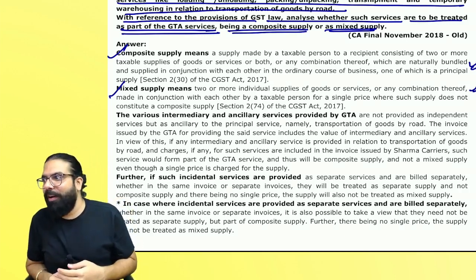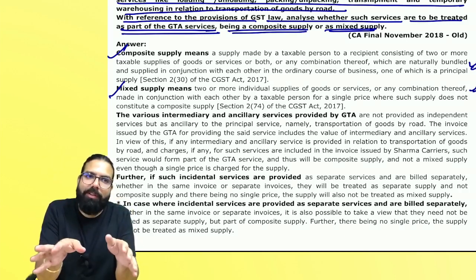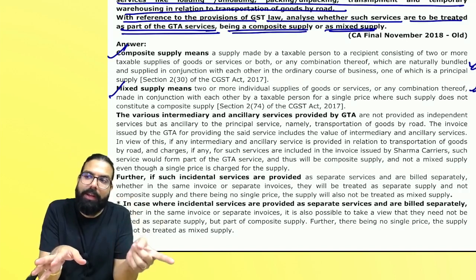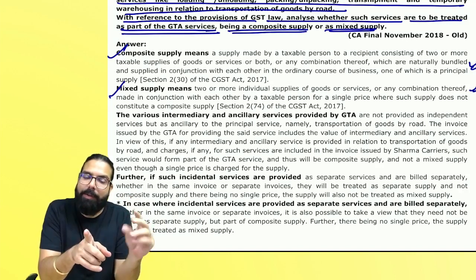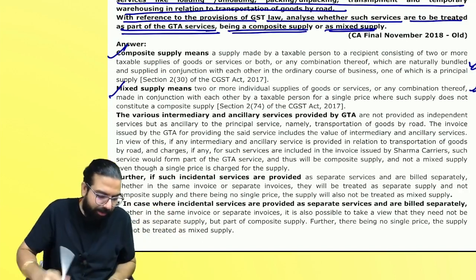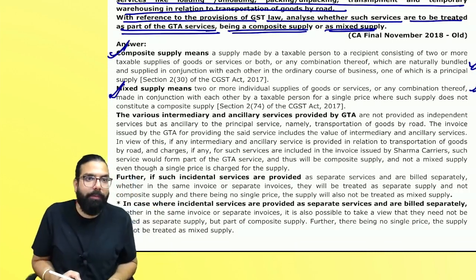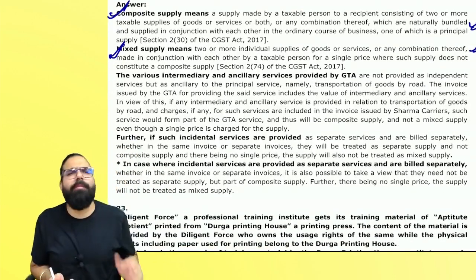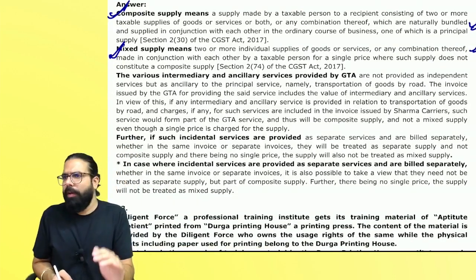Are we clear, everyone? So, sir, two or more individual supplies, supplied at a single price, and it is not composite, then it is mixed. You will be able to write it. Can I go ahead, everyone? Exactly the same wording is not required. It's okay. Are we clear?